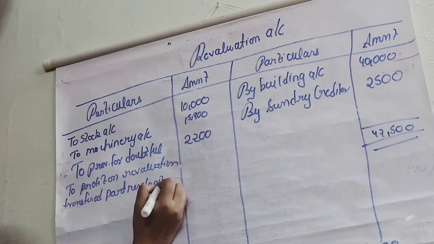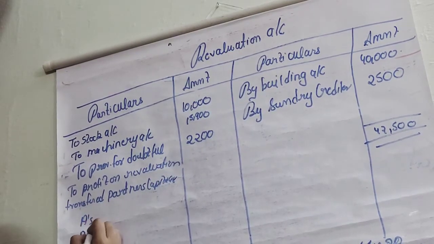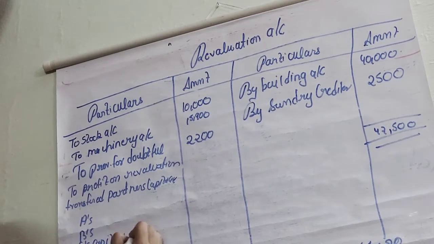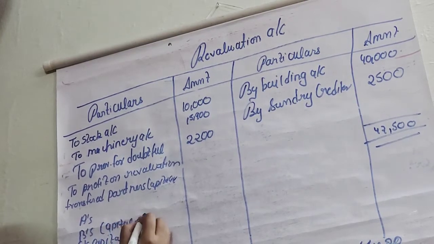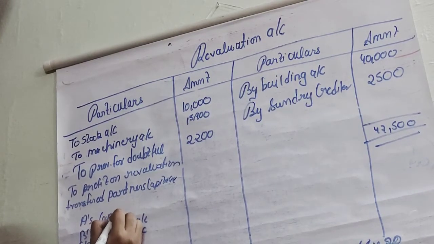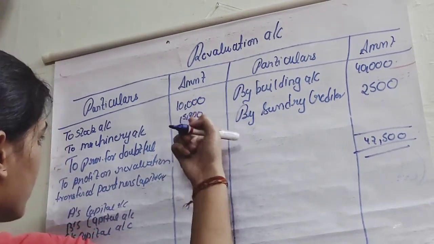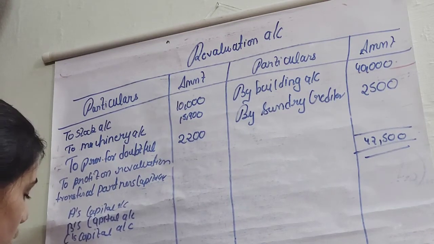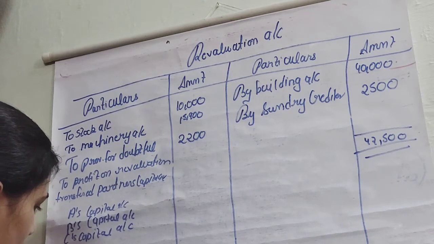Partners capital account. So A's capital, B's capital, and C's capital. Yes. So how much it will come? We have here 25,900 plus 2,200, so this will be 28,100.